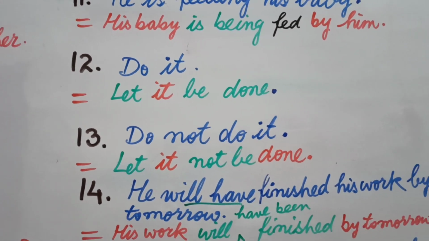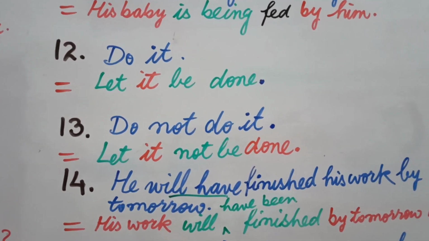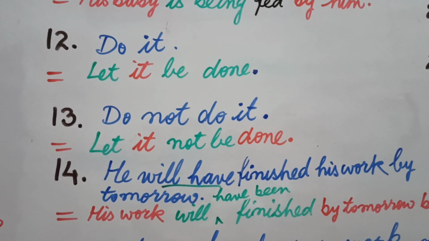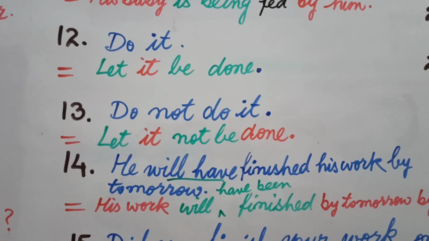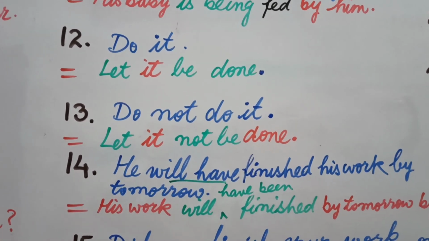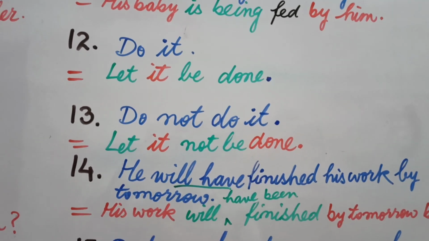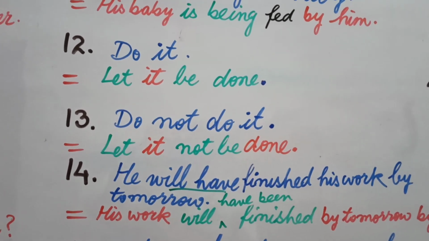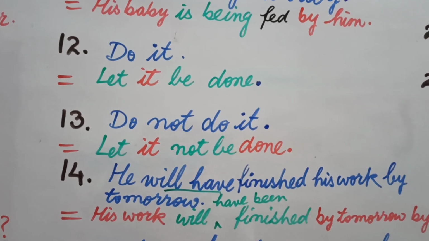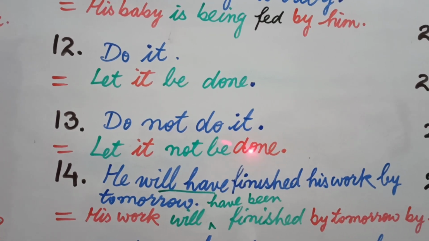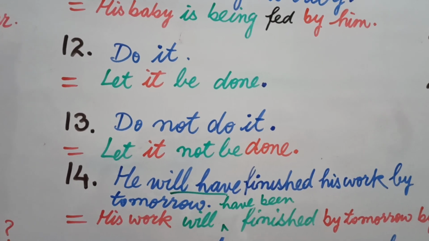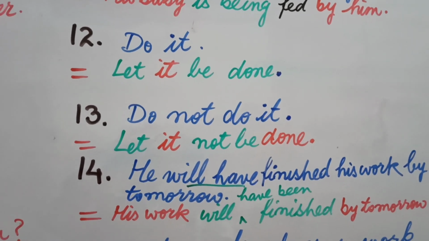Now come to the example number 13. Do not do it. Not is additionally used in this sentence, and we will use not before be. Our rule is let plus object plus be plus third form, and not, never, and always are always used before be. So your answer is let it not be done.